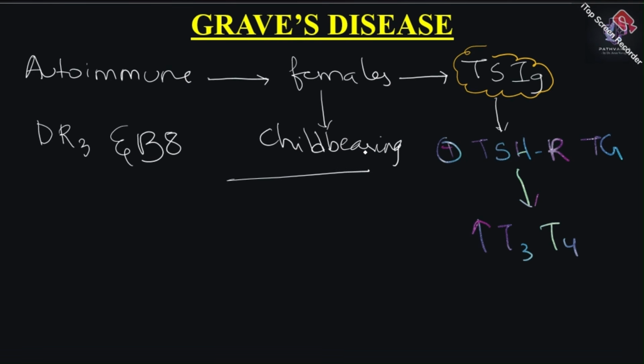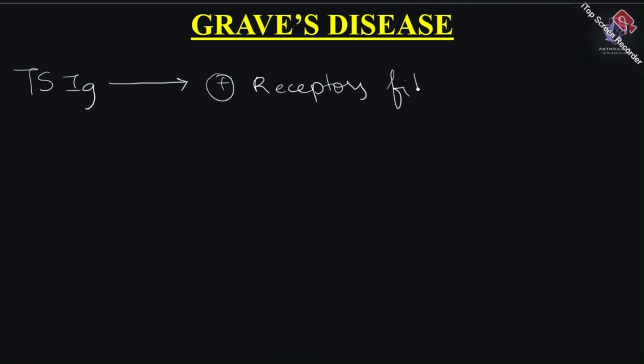Now coming to the clinical features of Graves' disease, it is important to know how the manifestations happen. We all know that this thyroid stimulating immunoglobulin is being produced by the body. What it does is it will go and stimulate the receptors present on the fibroblasts, specifically the receptors near the orbit and the tibia.